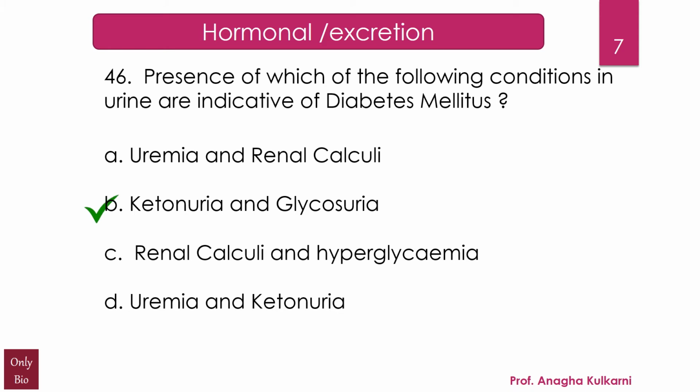Ketonuria and glycosuria. Friends, in option A, we have uremia, which is a condition involving abnormally high levels of urea in the blood. Uremia is a dangerous condition because it occurs when the kidneys are no longer filtering the blood properly. It's likely to occur when a person is in the final stage of chronic kidney disease.